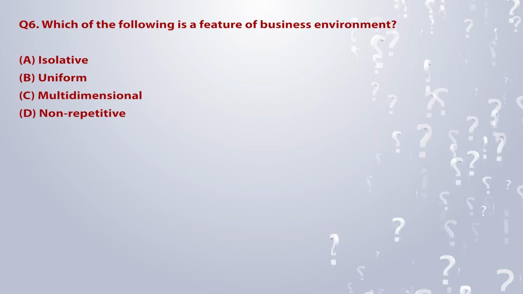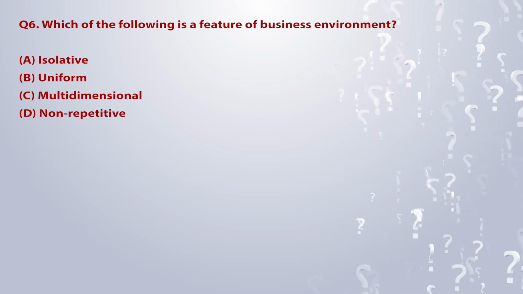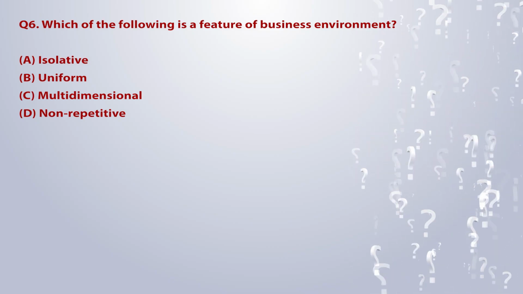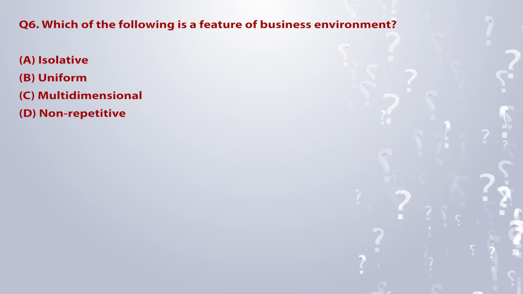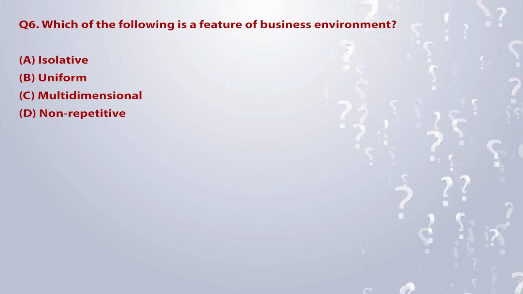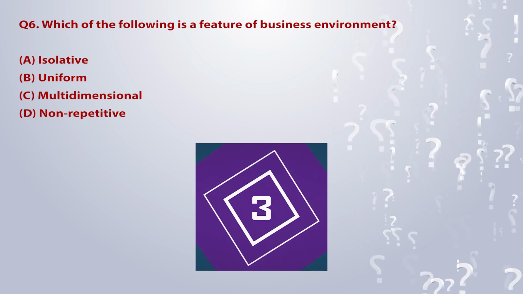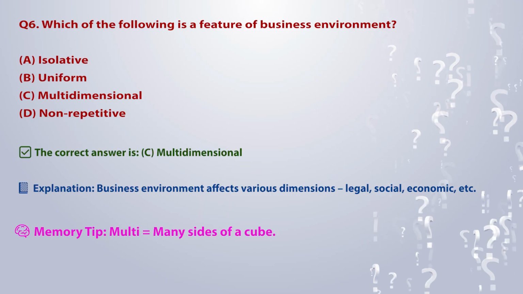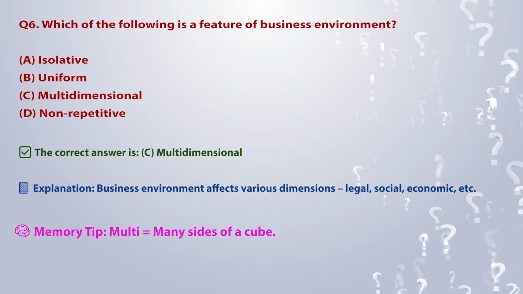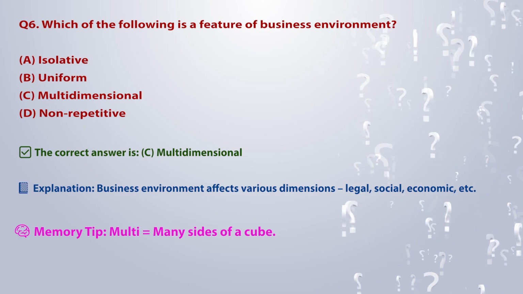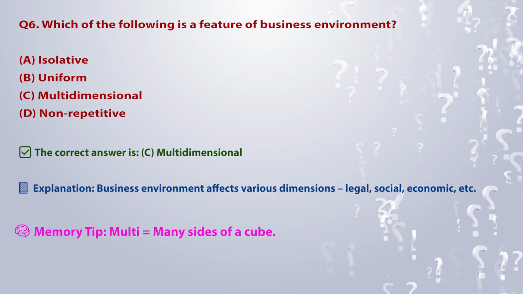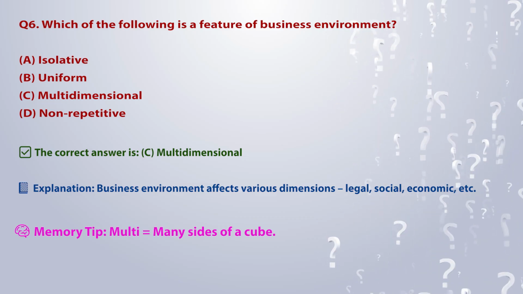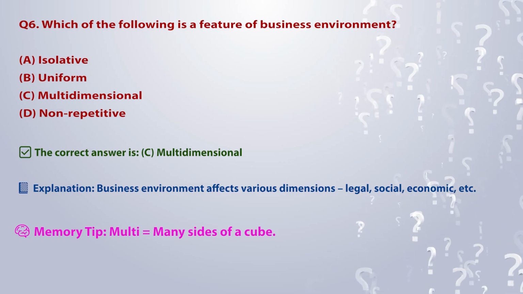Q6. Which of the following is a feature of business environment? A. Isolative. B. Uniform. C. Multidimensional. D. Non-repetitive. The correct answer is C. Multidimensional. Explanation: business environment affects various dimensions: legal, social, economic, etc. Memory tip: multi is equal to many sides of a cube.